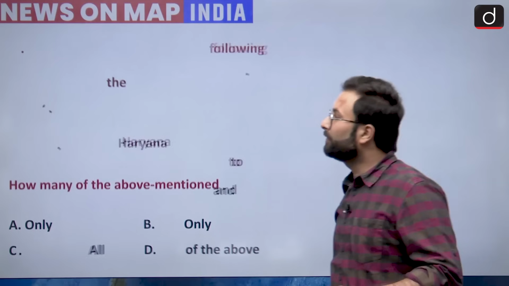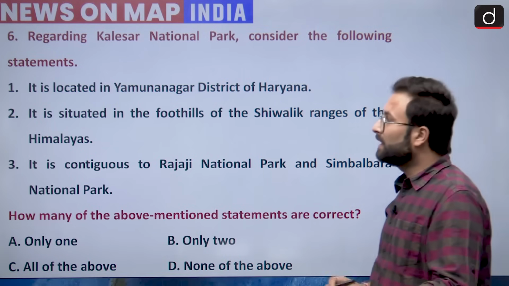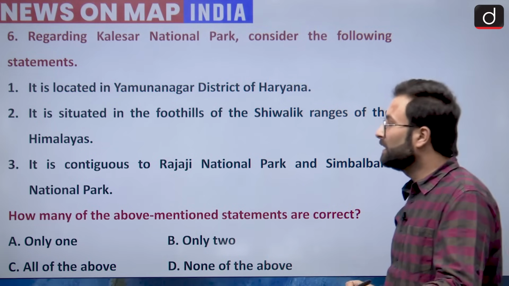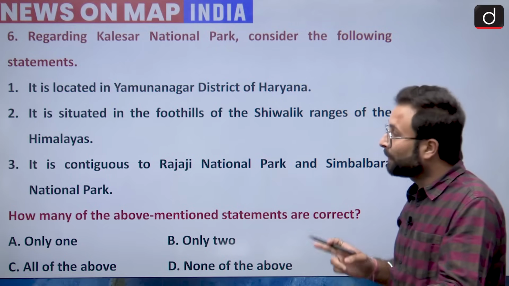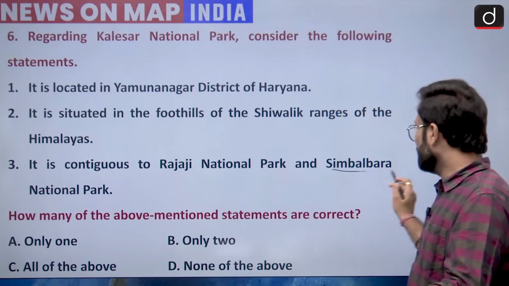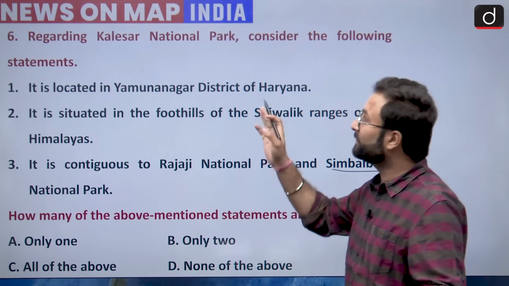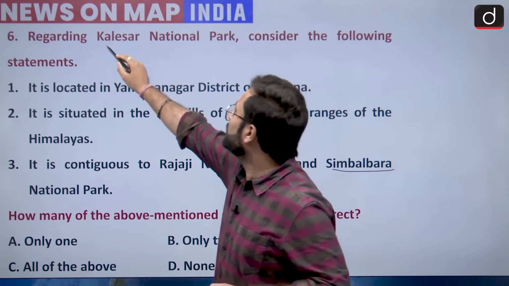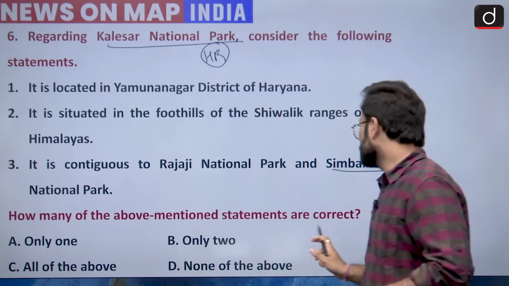Now moving further, question number 6. Regarding Kalesar National Park, consider the following statements. It is located in Yamunanagar district of Haryana. It is situated in the foothills of the Shivalik ranges of the Himalayas. It is contiguous to Rajaji National Park and the Simbalbara National Park. So these are the three statements with reference to Kalesar National Park. We know that Kalesar National Park is part of your Haryana state. You have to choose the correct statements.